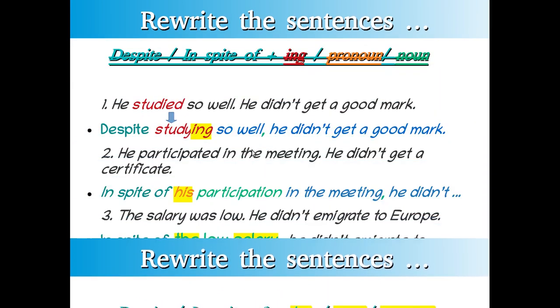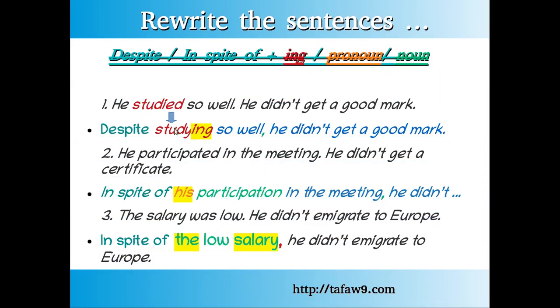Good. Let's now see the answers. Number 1. He studied so well, he didn't get a good mark. The answer is: Despite studying so well, he didn't get a good mark. We can say also, despite his study, he didn't get a good mark. Number 2.